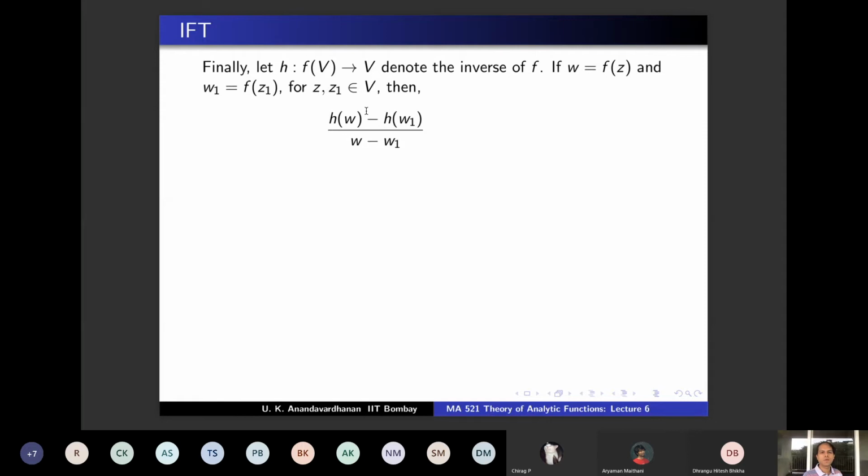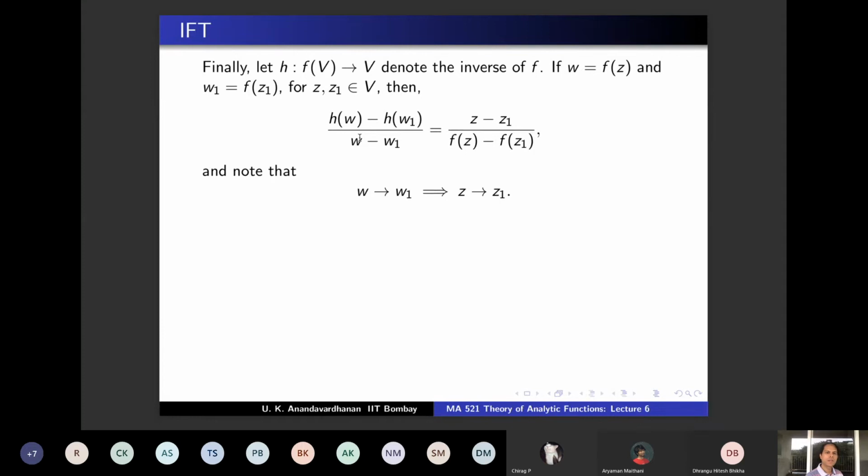But what is h of w? h of w is h of f of z, which is z. So this is nothing but z minus z1 by f of z minus f of z1. Agree? We have to take the limit as w goes to w1. But as w goes to w1, what will happen? I claim that z goes to z1. Why is that?